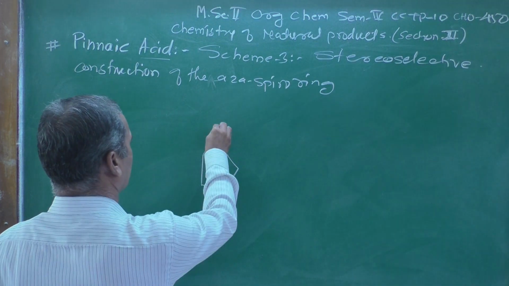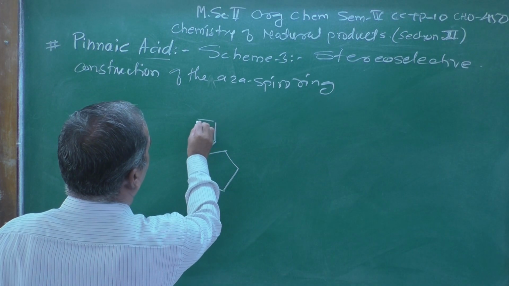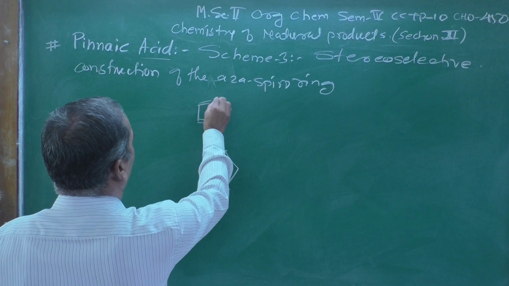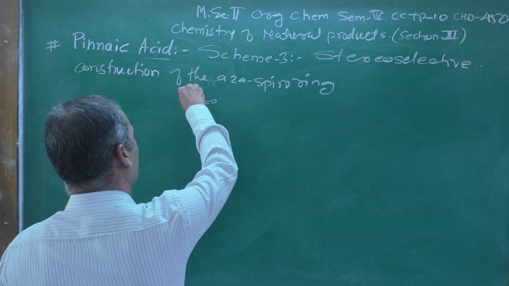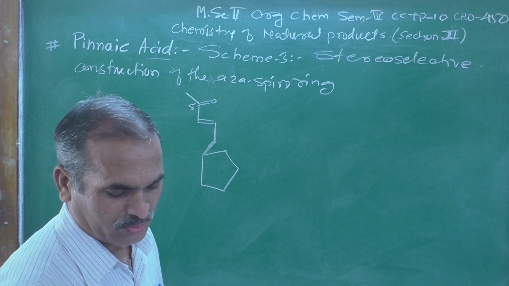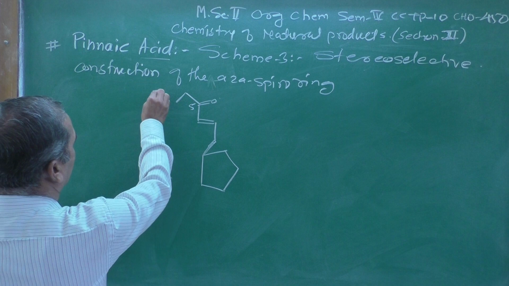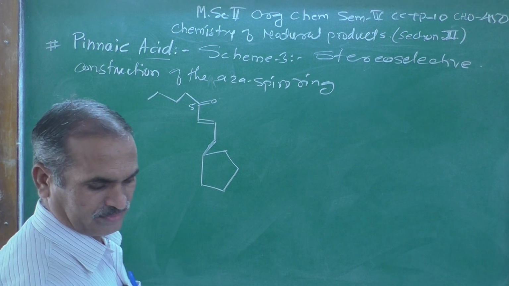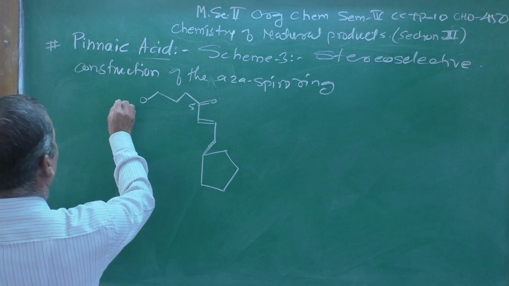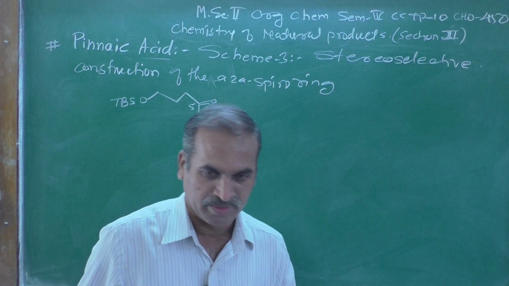Here is a double bond, further having an alpha-beta unsaturated compound, with the carbonyl group present at the 5 position, and the terminal primary alcohol is protected by a protecting group.